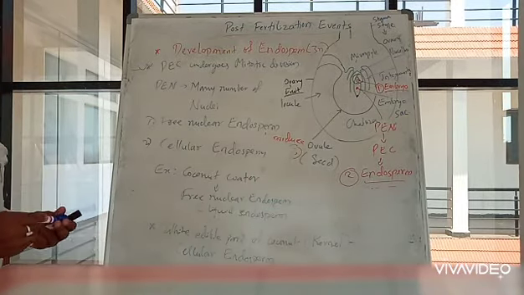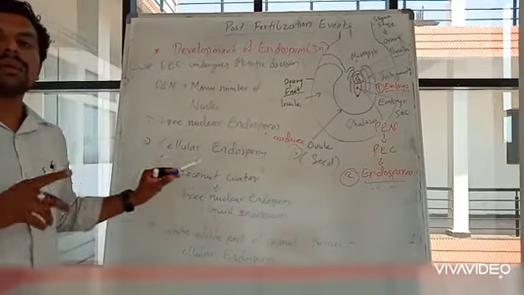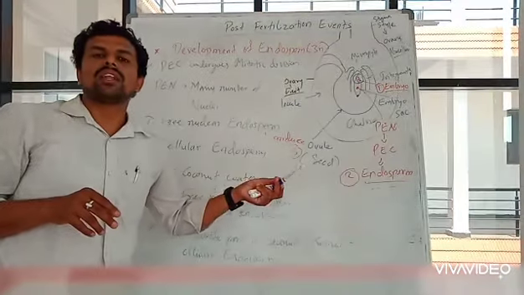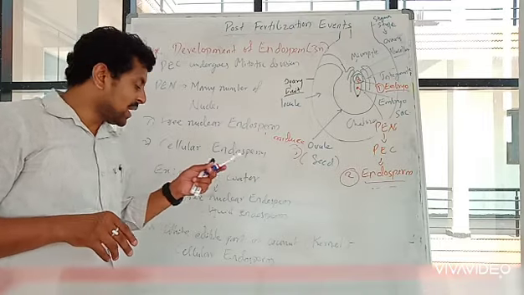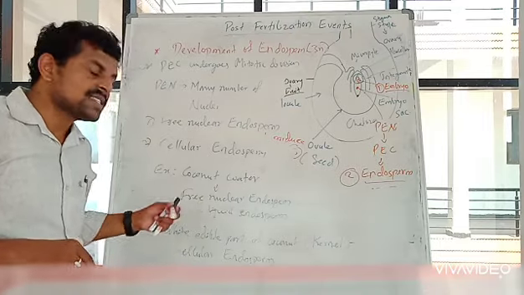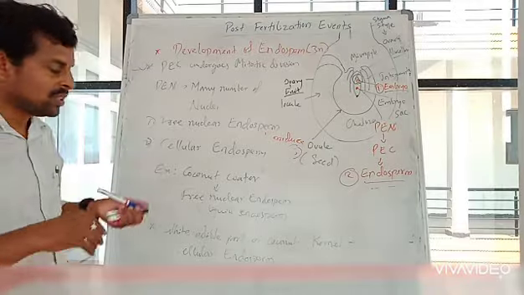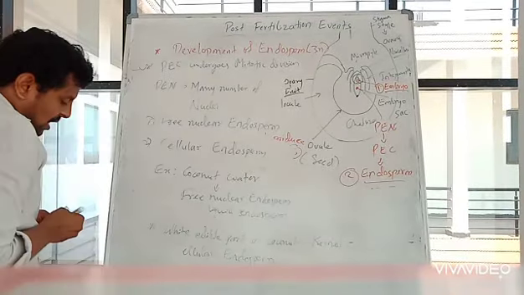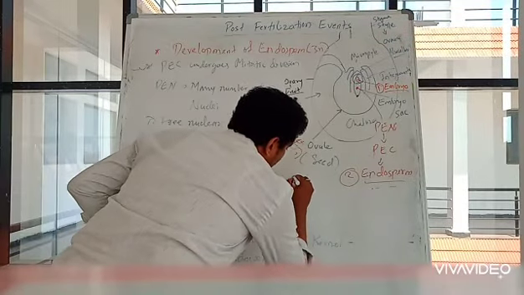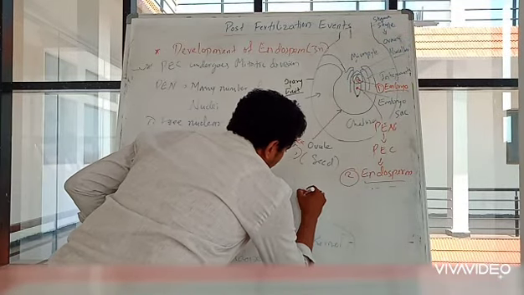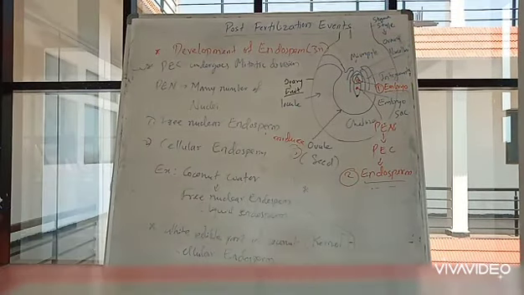Okay. The liquid, drinking portion, water, is nothing but liquid endosperm or free nuclear endosperm, and the white edible portion is known as cellular endosperm. Okay. So now I will write one more point over here. I will make a portion here.